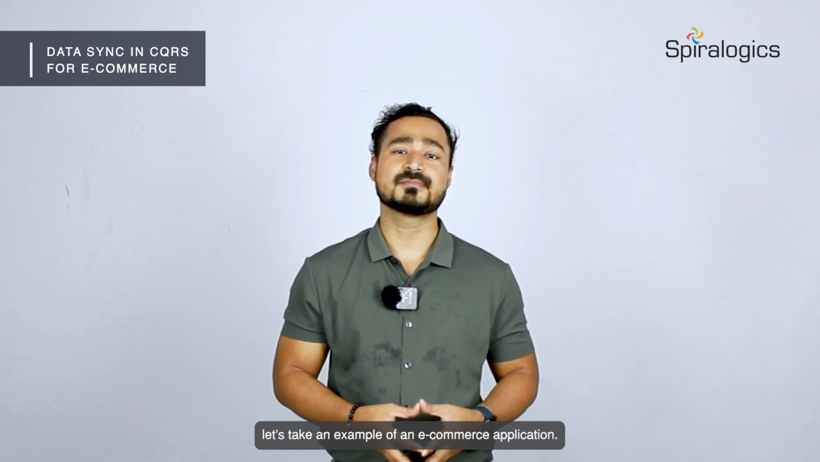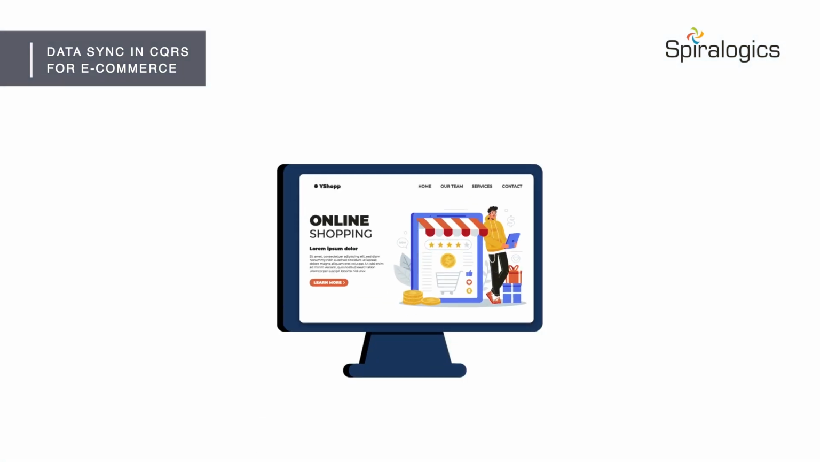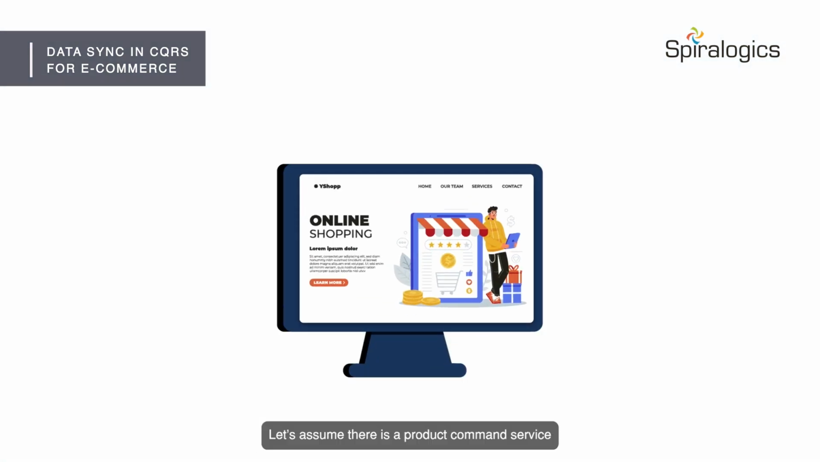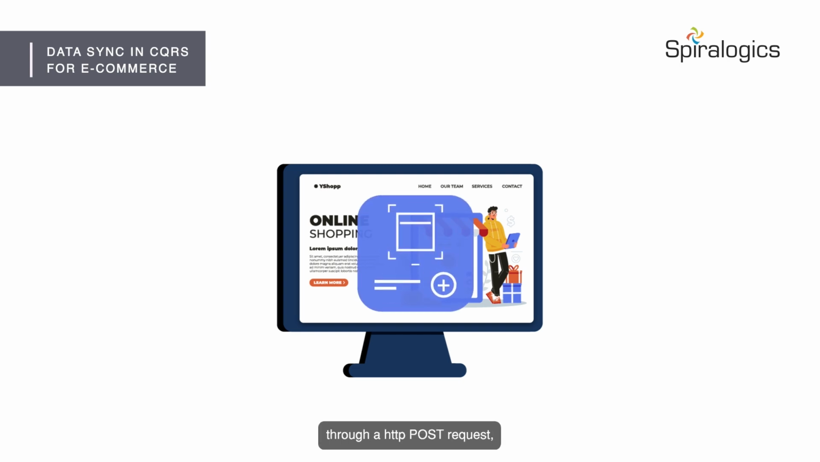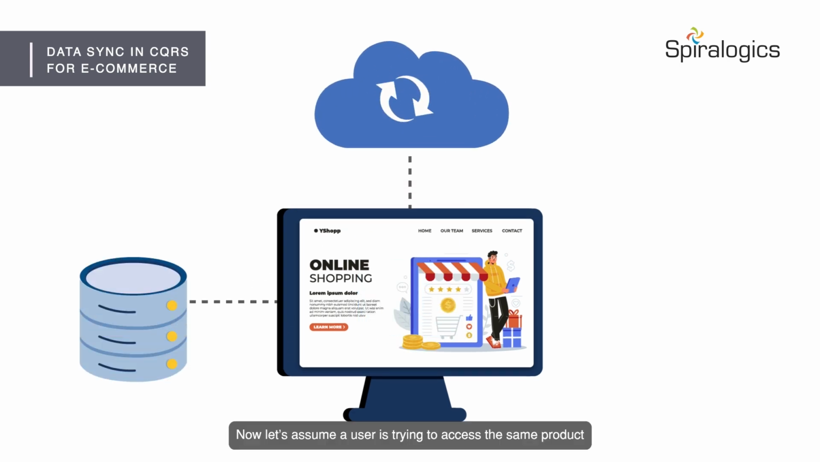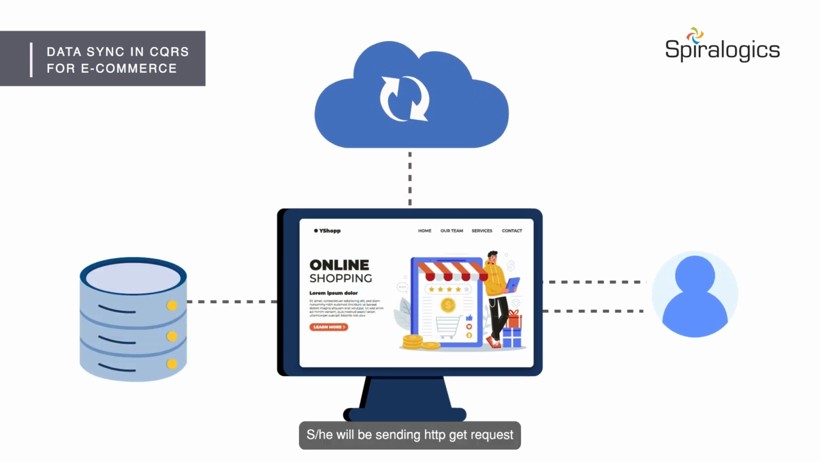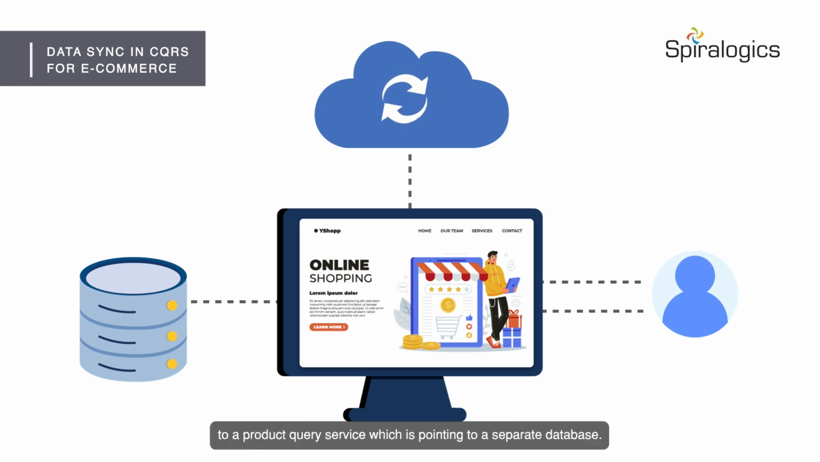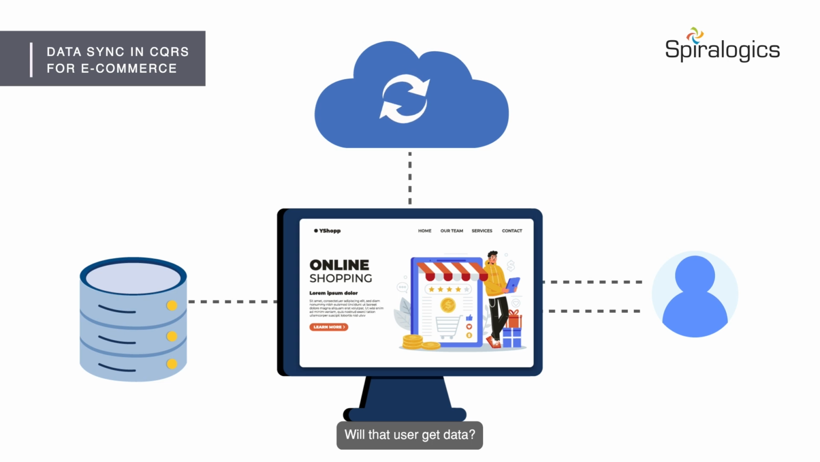To understand CQRS easily, let's take an example of an e-commerce application. Let's assume there's a product command service adding a new product through an HTTP POST request. It adds a new record in one database. Now let's assume a user is trying to access the same product. He or she will be sending an HTTP GET request to a product query service, which is pointing to a separate database. Will that user get data?